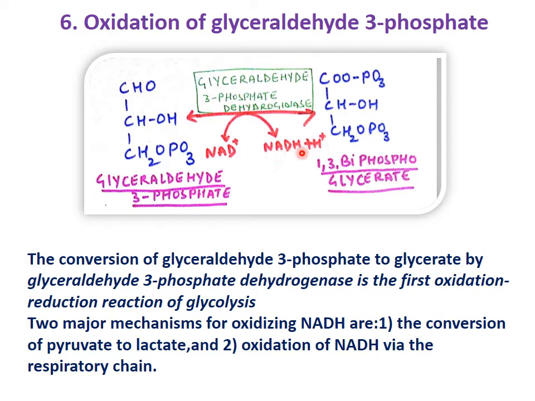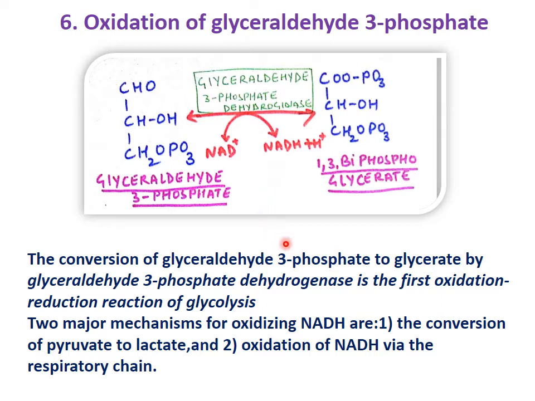The NADH produced here now enters the mitochondria and runs the electron transport chain, and this NADH is converted into 2.5 ATP. That's why it is known as oxidative phosphorylation. So this reaction is very important. It is the first oxidative phosphorylation reaction of glycolysis.